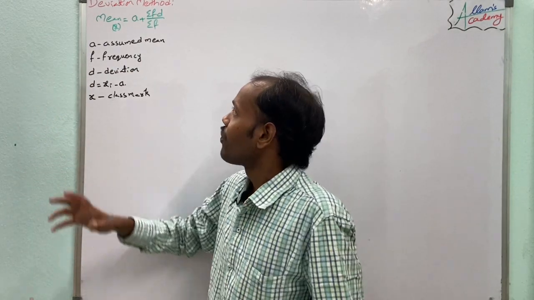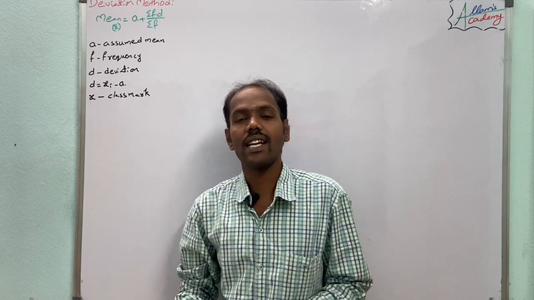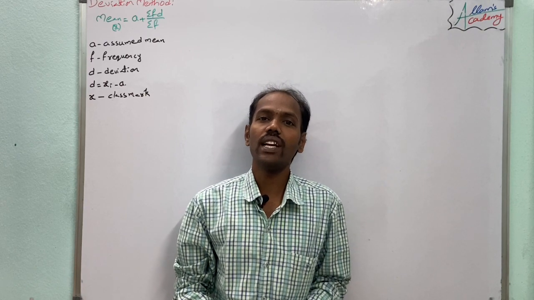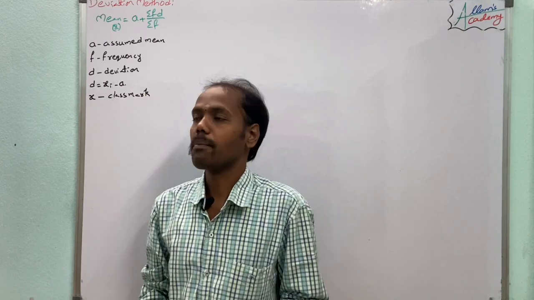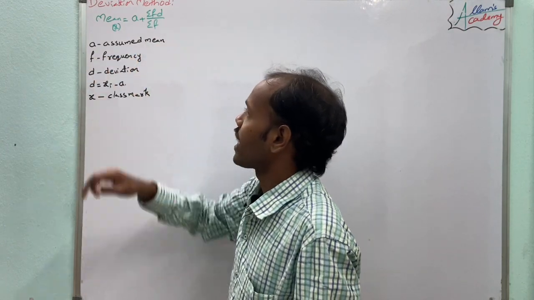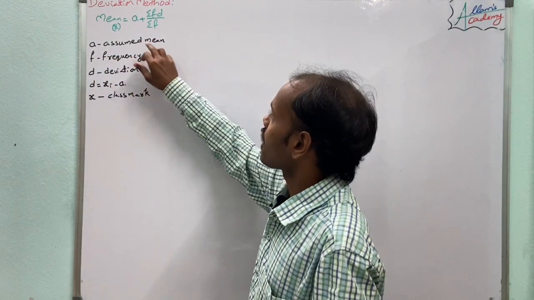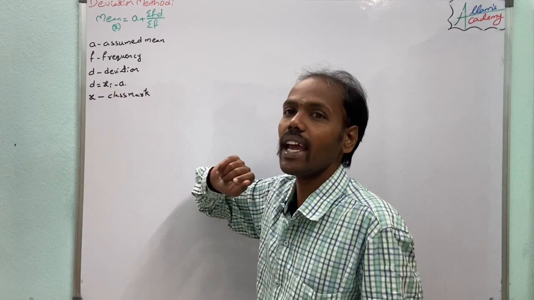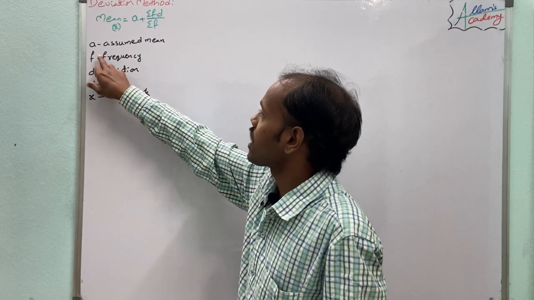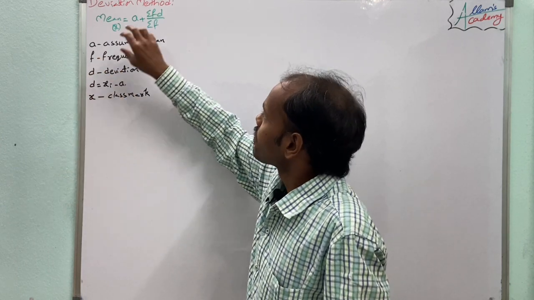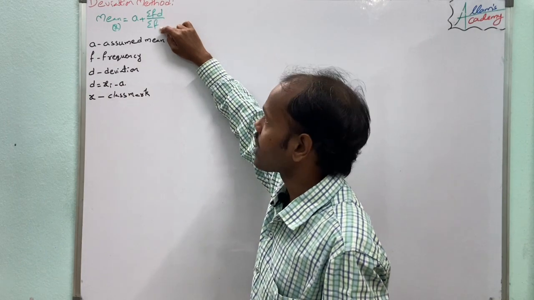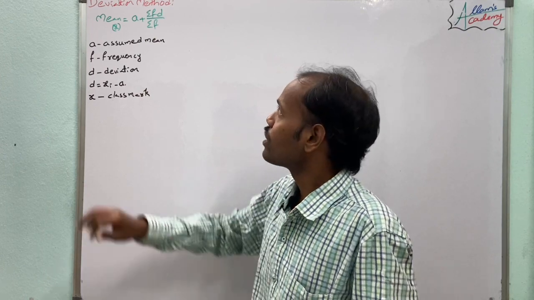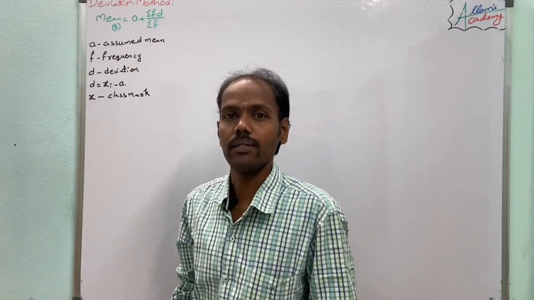So for the given grouped frequency data, any one value can be taken as the assumed mean. By that assumed mean, we calculate the d value as x minus a. Then the product of f and d, dividing with the summation of the frequencies and adding the assumed mean, we get the mean of the data through the deviation method.